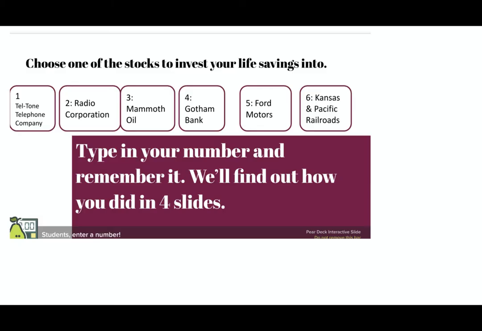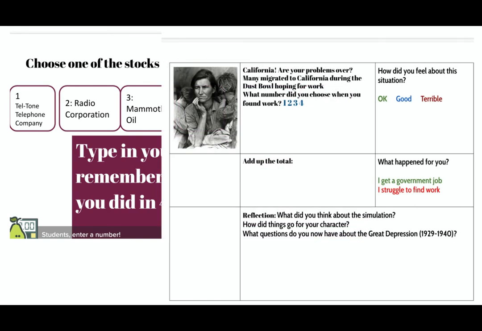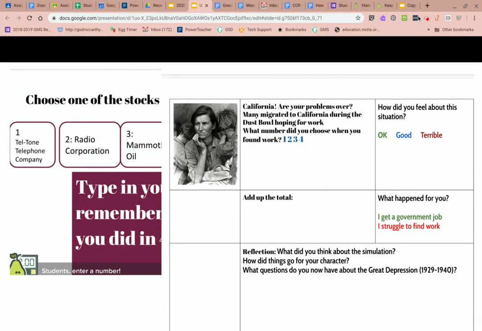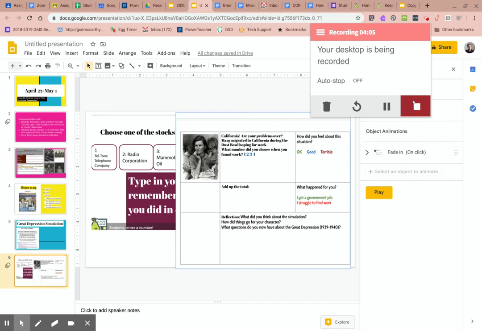Your job at the end of it, there's a guided worksheet that's going to help you review what happened to you throughout the Great Depression simulation. And then you have this reflection question at the end that you need to answer. Okay, so that is this week. It's all about learning the overview of the Great Depression and what happened to people and how they responded. Please email me if you have questions.